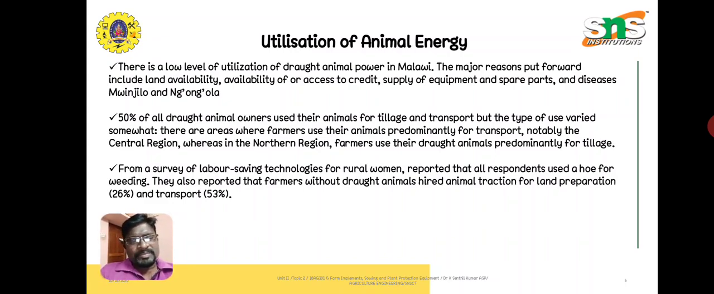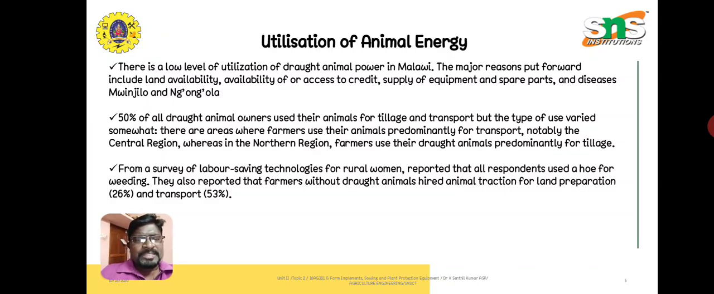As I said, we inquired with more than 360 farmers, from 36 villages, 10 farmers from each village. So we came to an idea that they are mainly using the draft animals for transportation, notably in the central region, whereas in the northern region the draft animals are predominantly used for tillage. As I said, it is either mainly used for tillage or for transportation.